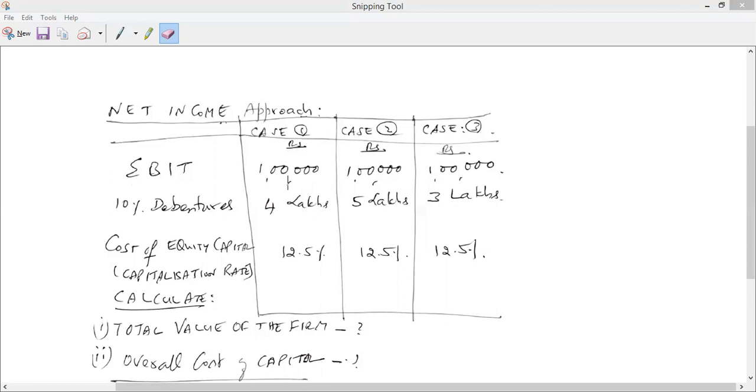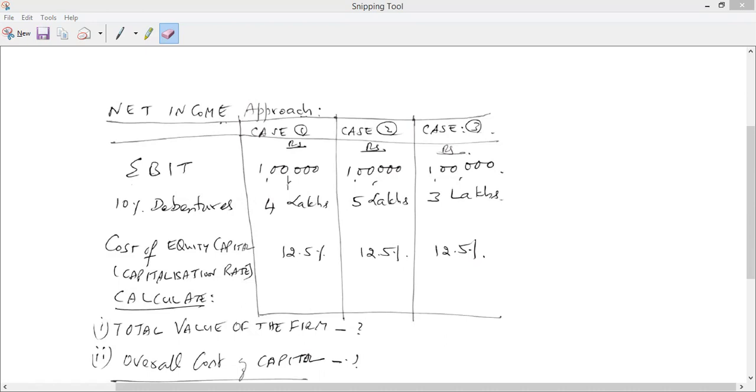Dheeraj, the one which you posted now. Yes. So the second, the value of the firm is at 8 lakh for all the 3 cases. Yes, 8 lakh for all of them. And overall cost of capital is already given, no? Yes, and you have to calculate cost of equity. What do you have to calculate in this, Dheeraj? Cost of equity. First one is value of the firm, which you have calculated correctly. The other one you have to calculate is cost of equity.